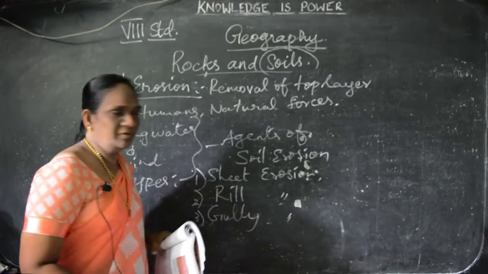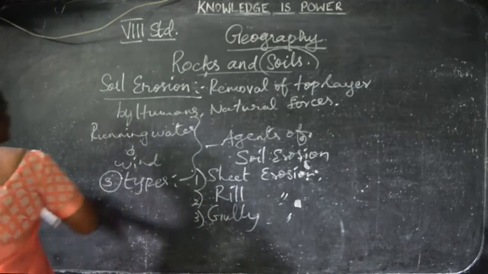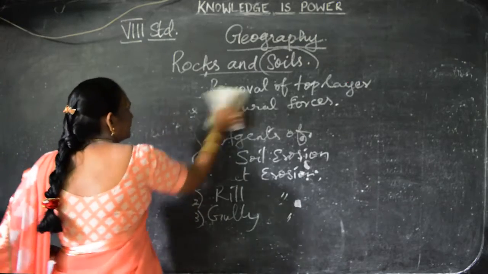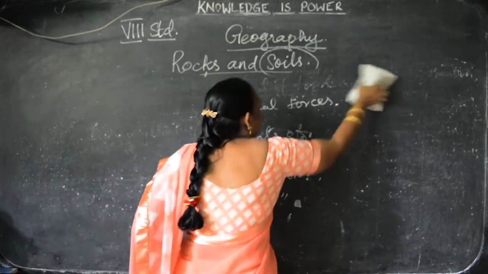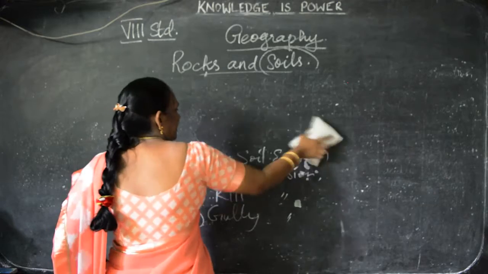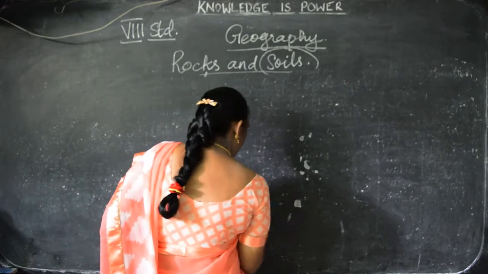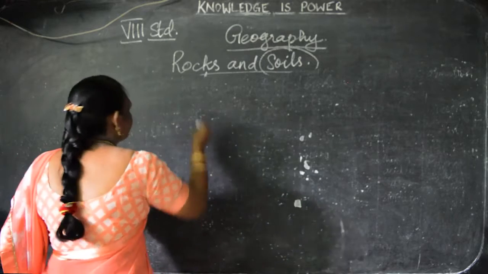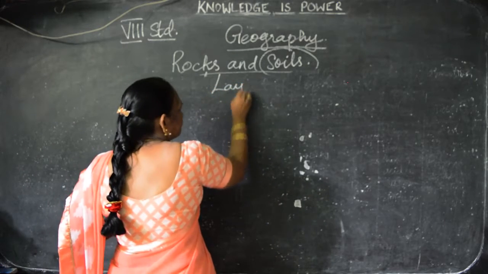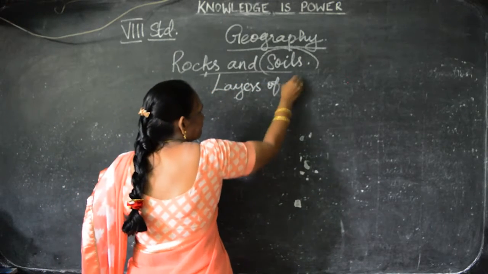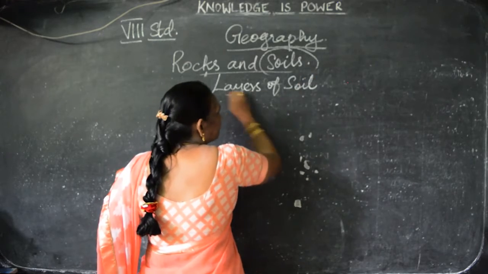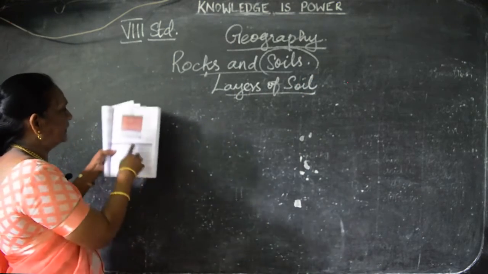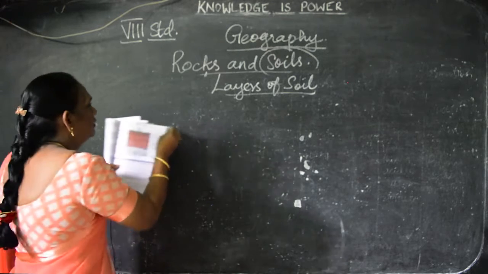Shall I write it on the board then? Yes, you just see. Now we are going to see about the layers of soil. What are the layers of soil? Here in the picture you can see. You have the picture. What are the layers?